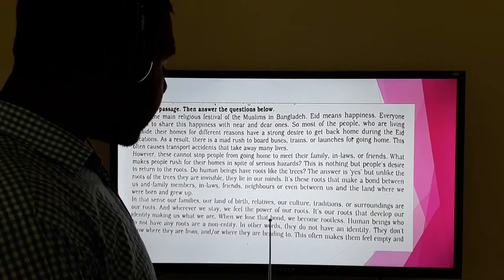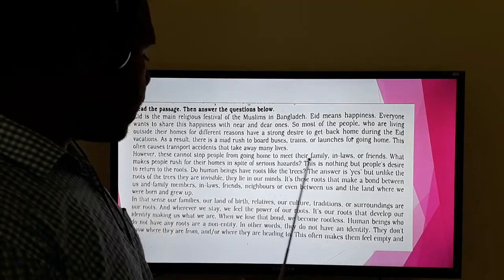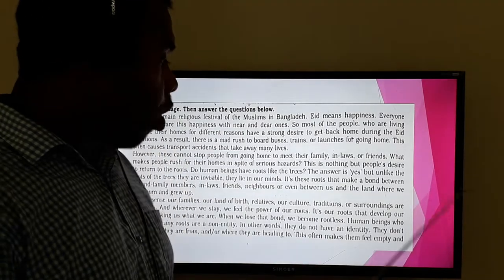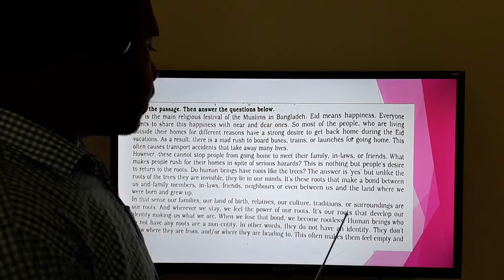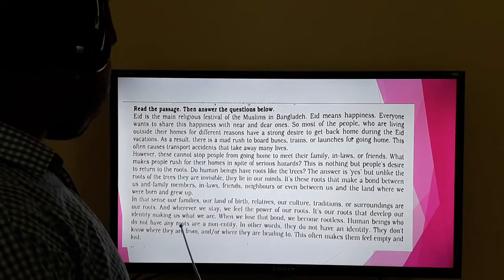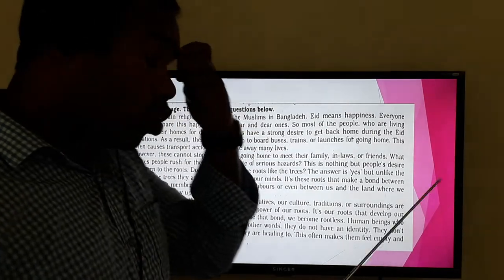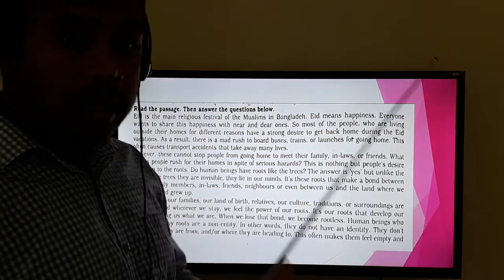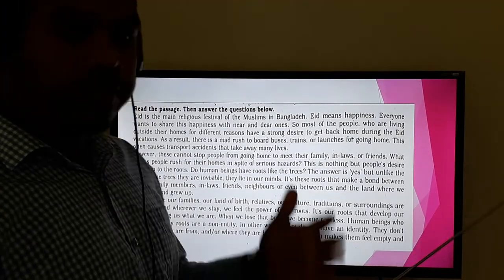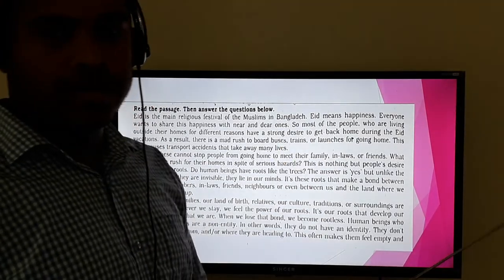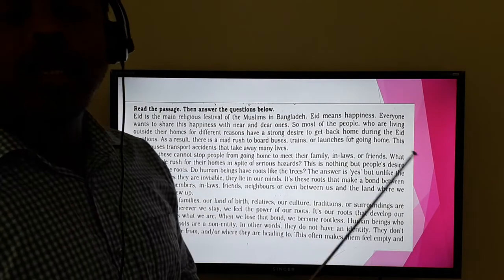When we lose that bond, we become rootless. Actually, if we somehow lose that bond, we become rootless. We become floating people. Human beings who do not have any roots are a non-entity. So you think that those who don't have any relations with their relatives, with their friends or family, and the places, they become lost, and that is why they don't have any identity.